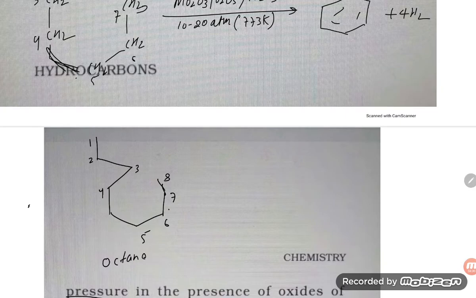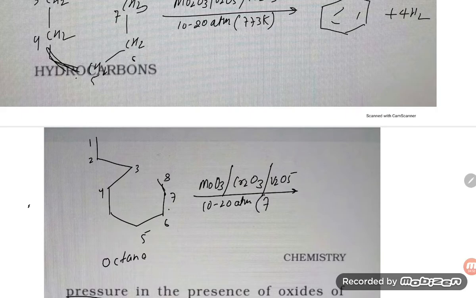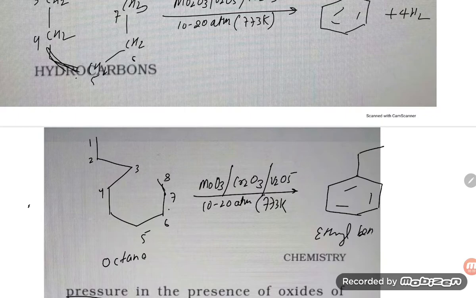And you apply the same conditions, students: molybdenum oxide, chromic oxide, or vanadium pentoxide, 10 to 20 atm pressure, and 773 Kelvin temperature. So what compound are you going to get, dear students? You are going to get ethyl benzene, and it will give 4 hydrogen molecules, that you keep in mind.